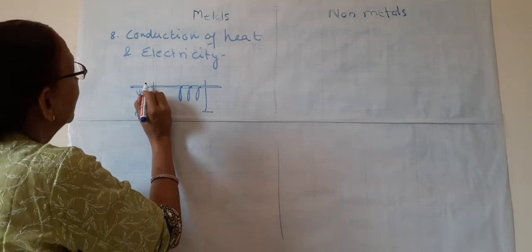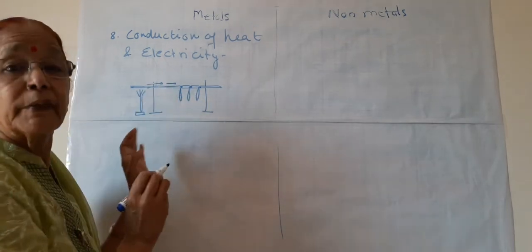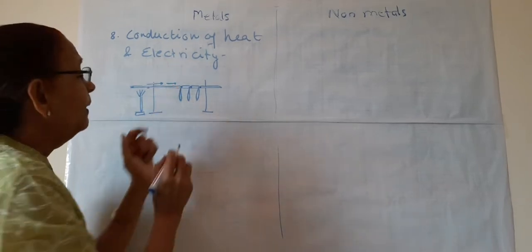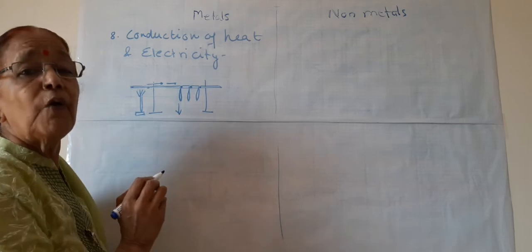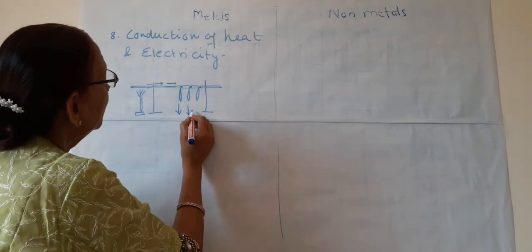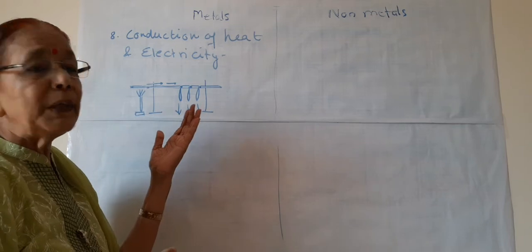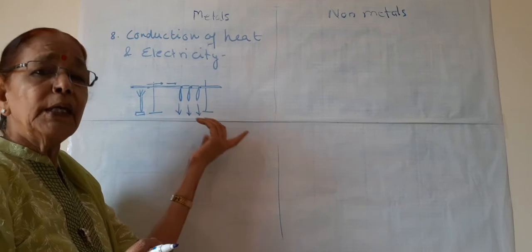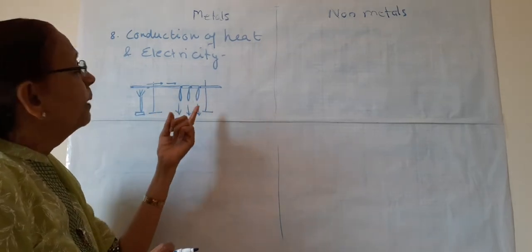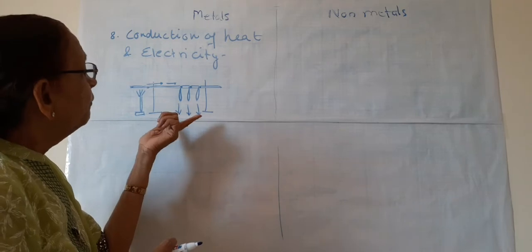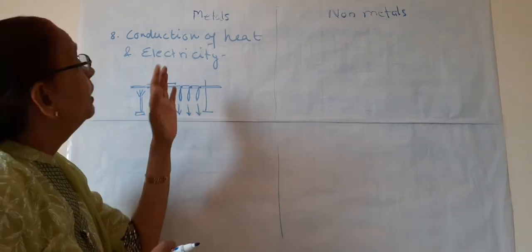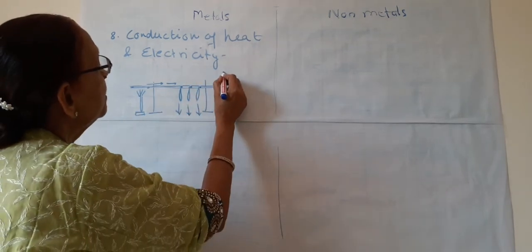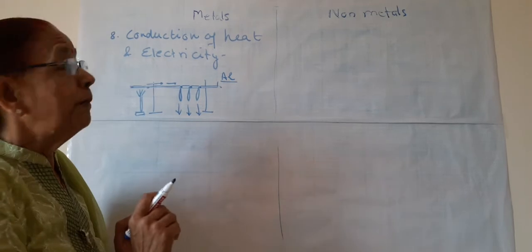What will happen? The heat travels like this, because it is a conductor of heat. So first this wax will melt and this pin will fall down. Second, this pin will fall down. Very simple experiment. Due to the conduction of heat, the wax drops melt and the pins drop on the floor. So this is how we can prove that metals conduct heat. This is an aluminium rod, which is a metal.